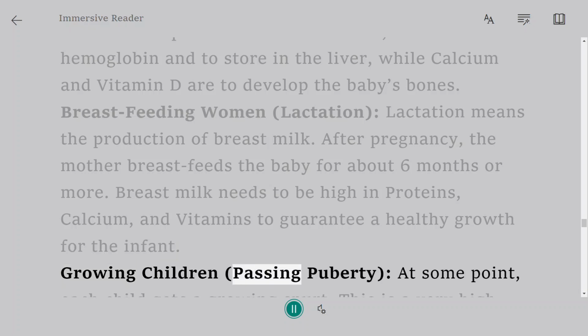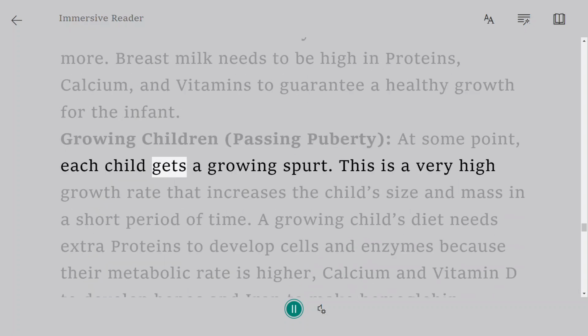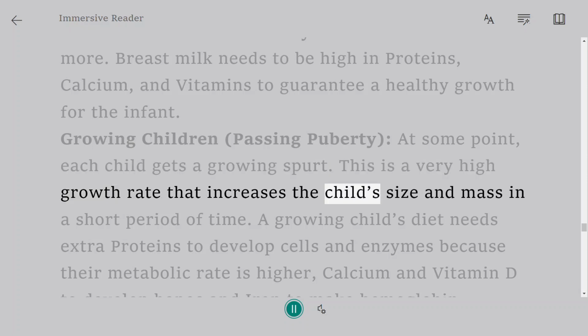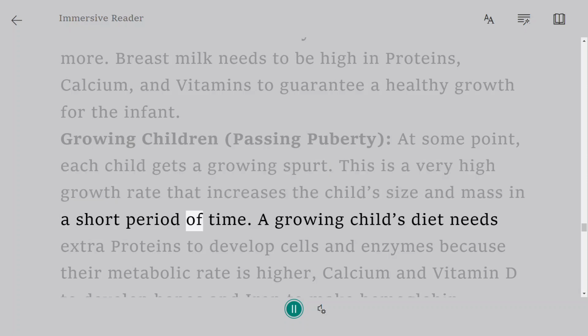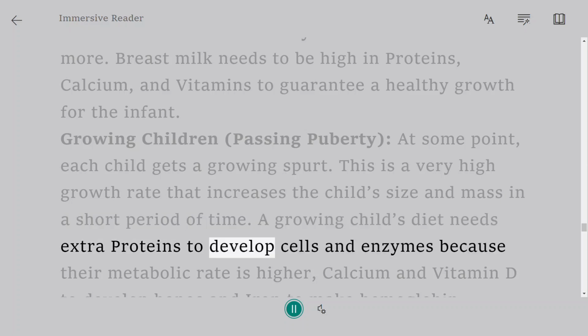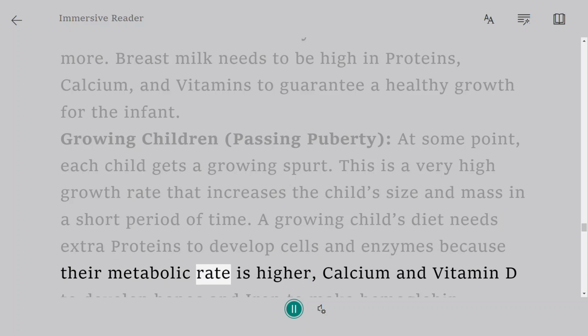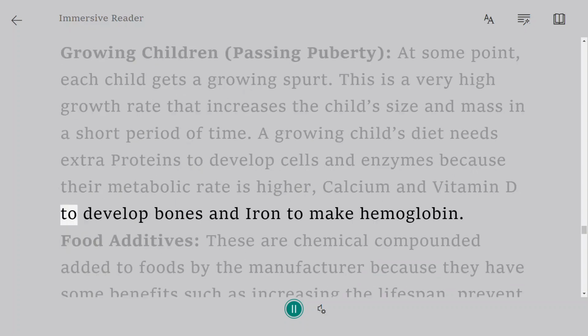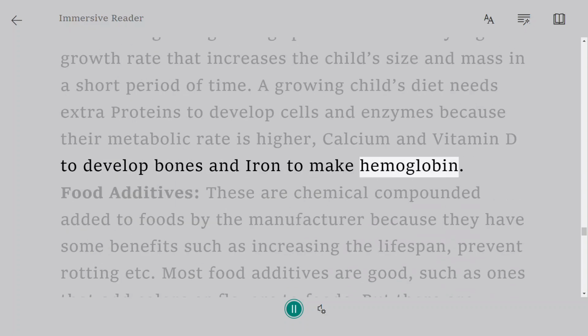Growing children. Passing puberty at some point, each child gets a growing spurt. This is a very high growth rate that increases the child's size and mass in a short period of time. A growing child's diet needs extra proteins to develop cells and enzymes because their metabolic rate is higher, calcium and vitamin D to develop bones and iron to make hemoglobin.